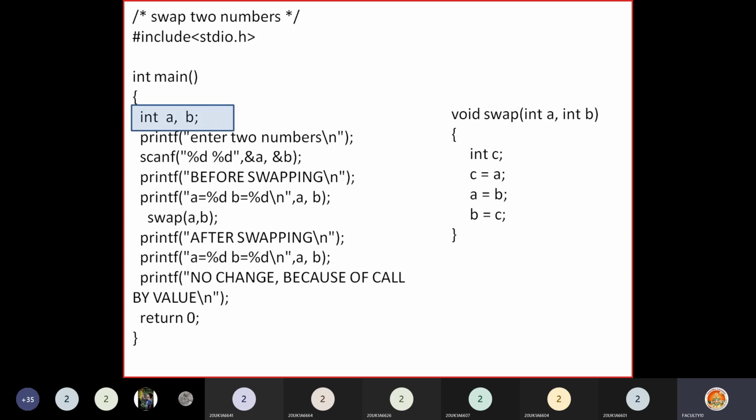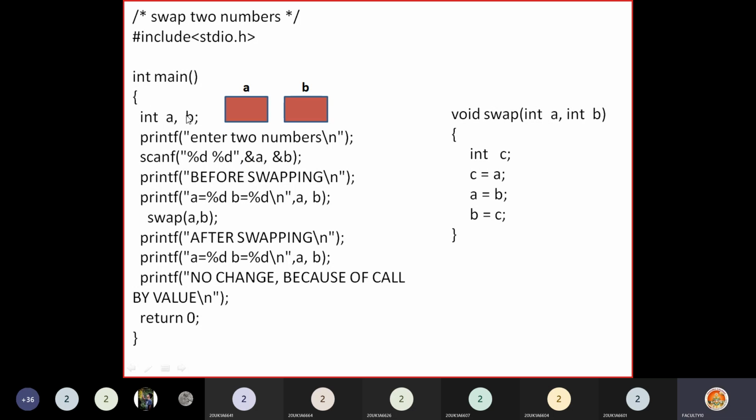First a and b will be declared here, then immediately memory will be allocated for a and b. Please remember, these a and b are local to this main function, that means they can be accessed only within the main function. We have two types of variables, local variables and global variables. Local variables are accessible only within the function in which you define them. Global variables you can access in any function.